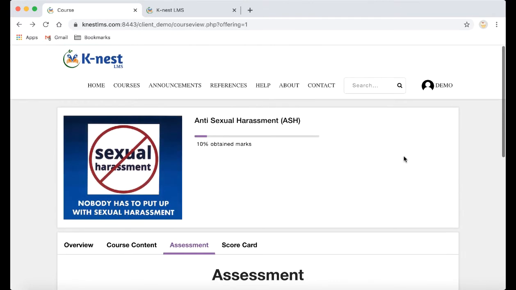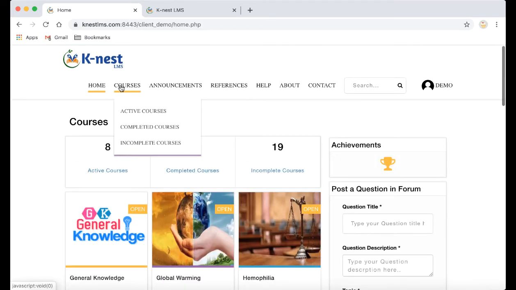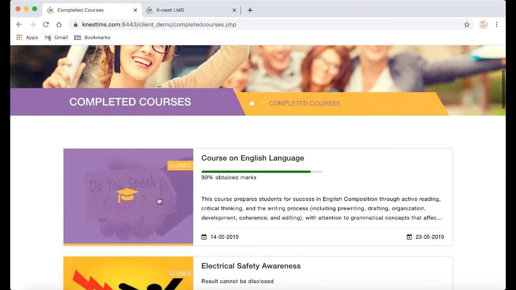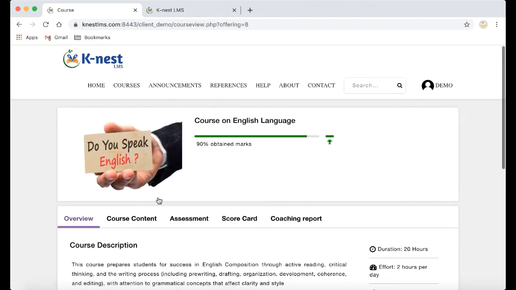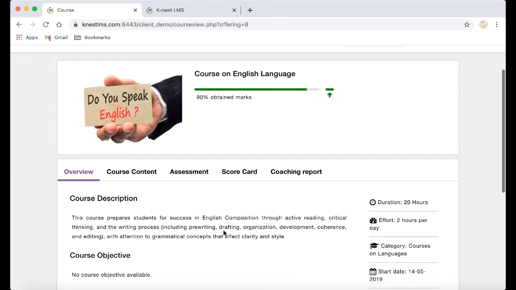Okay, now let's go back to the home page. Under this courses menu, there are active courses which we just now saw, and completed courses. Completed courses are those courses which I have completed. That means I have cleared its assessment.